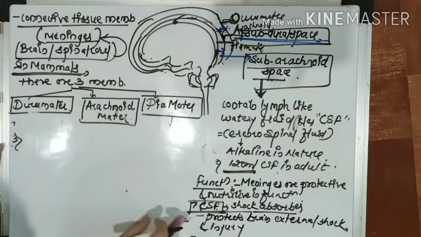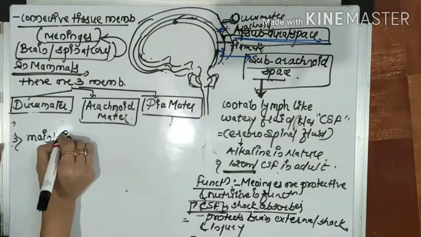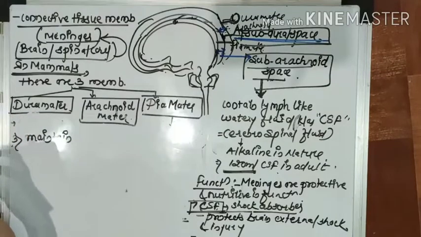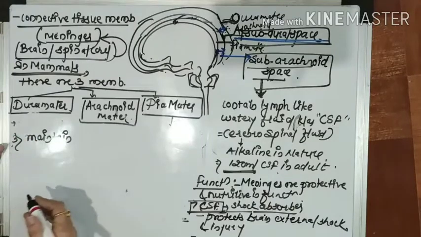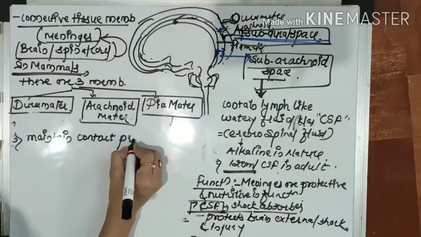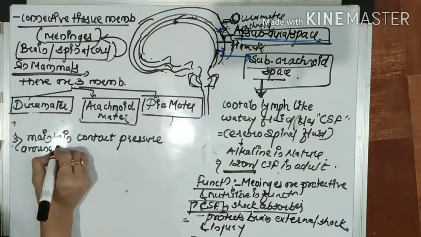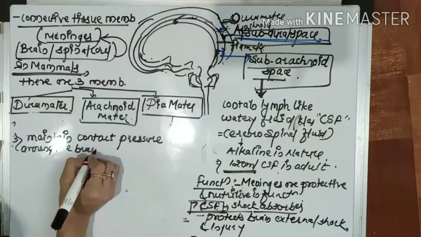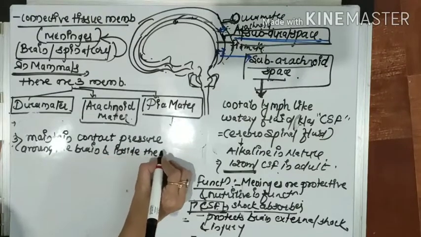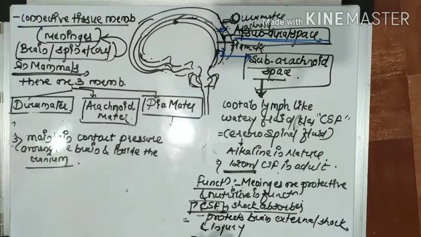The third function of the cerebrospinal fluid is that it maintains the contact pressure around the brain and inside the cranium, so that each and every place is accurate.